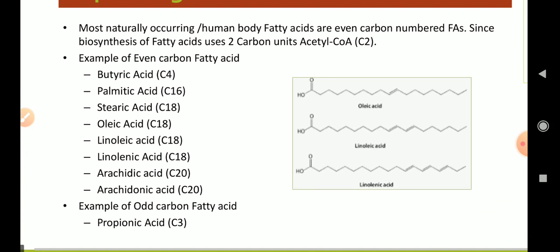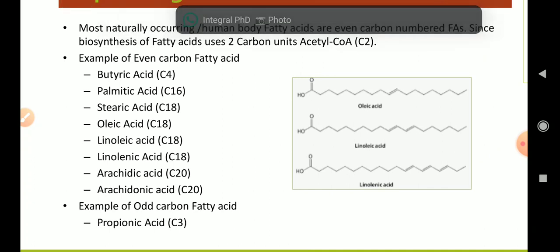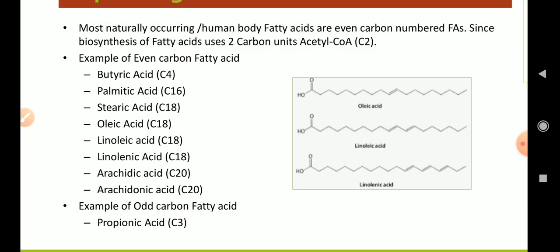If we talk about an example of an odd carbon fatty acid, then the fatty acid which is found in the human body is propanoic acid, which contains 3 carbon atoms.